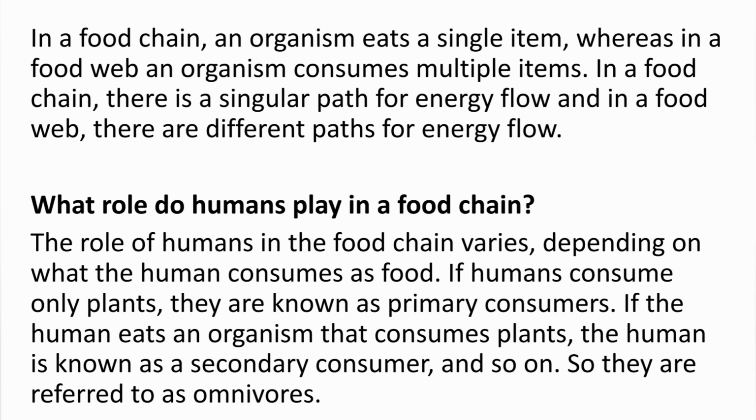The role of humans in the food chain varies depending on what the human consumes as food. If humans consume only plants, they are known as primary consumers. If the human eats an organism that consumes plants, the human is known as a secondary consumer, and so on. So they are referred to as omnivores.